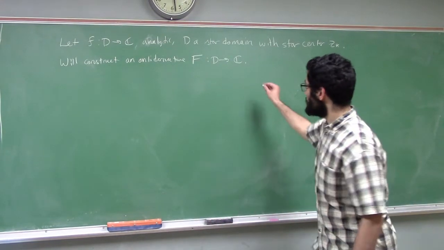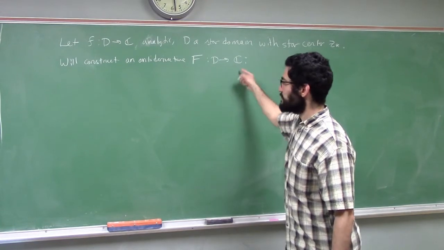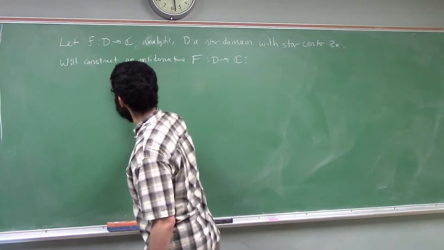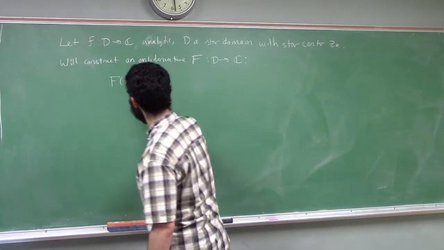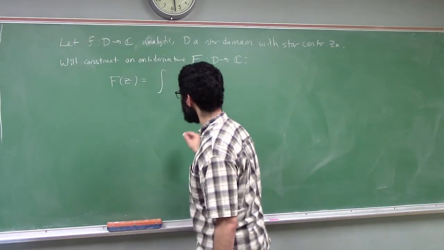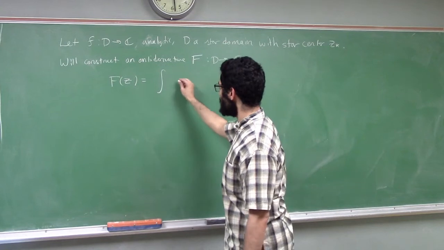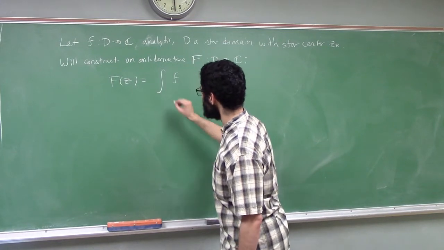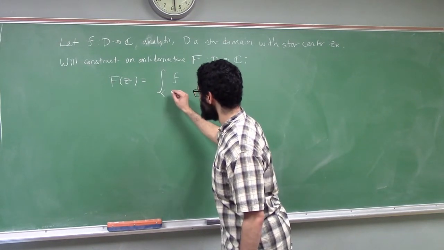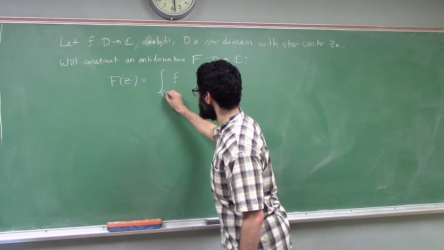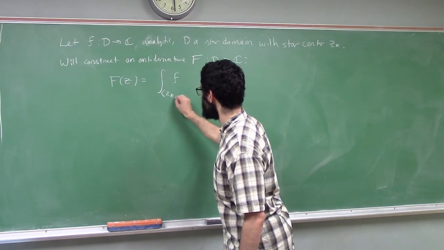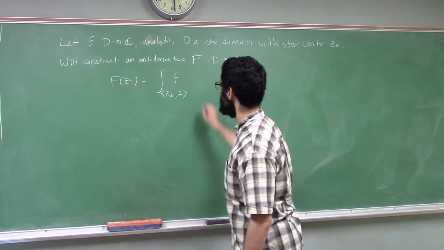Okay, so define capital F from D to C to be the contour integral. So at any point z in the domain D, capital F of z will be the contour integral of little f along the line segment from the star center z star to z.